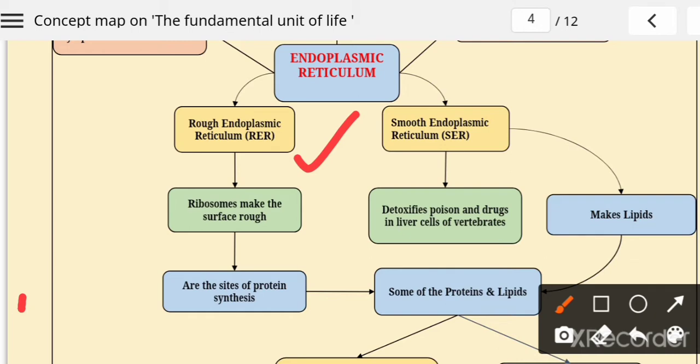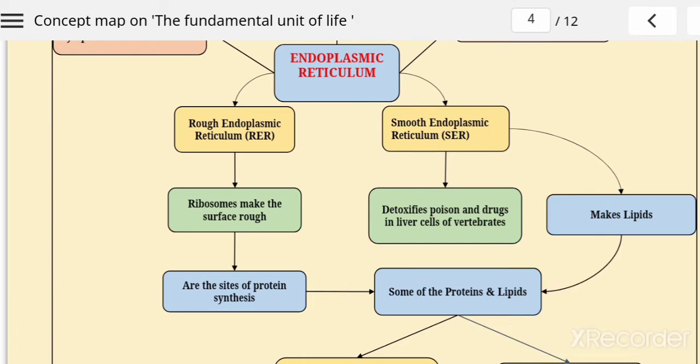proteins inside the cell. So how does protein come inside the cell? With the help of rough endoplasmic reticulum. What is present to make protein? Ribosomes. The circular ribosomes are attached to the rough endoplasmic reticulum, and that's why its structure is rough. These ribosomes help in the synthesis of protein inside the cell.